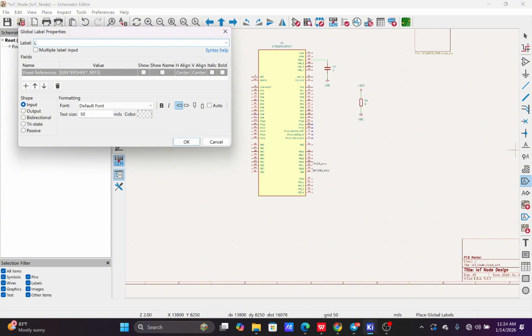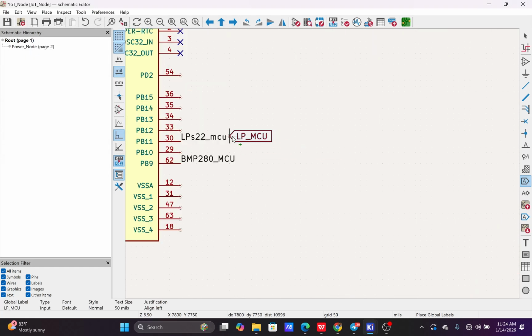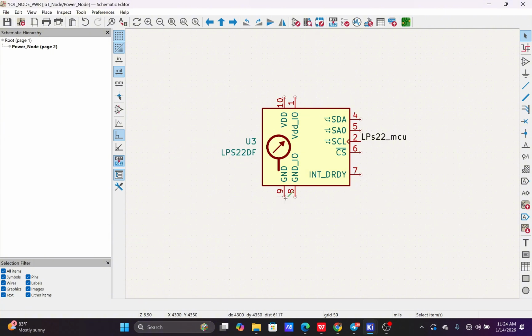So for the global label, name it LP MCU. So this is the global label. With this global label, you can establish connection between various sheets in your design. We'll also have other ways to do that, but this is the way I'm showing you guys. I can establish connection at this point, and I can copy this and establish connection at this other point, because they are on two different sheets. Okay, so that's how to do that, guys.